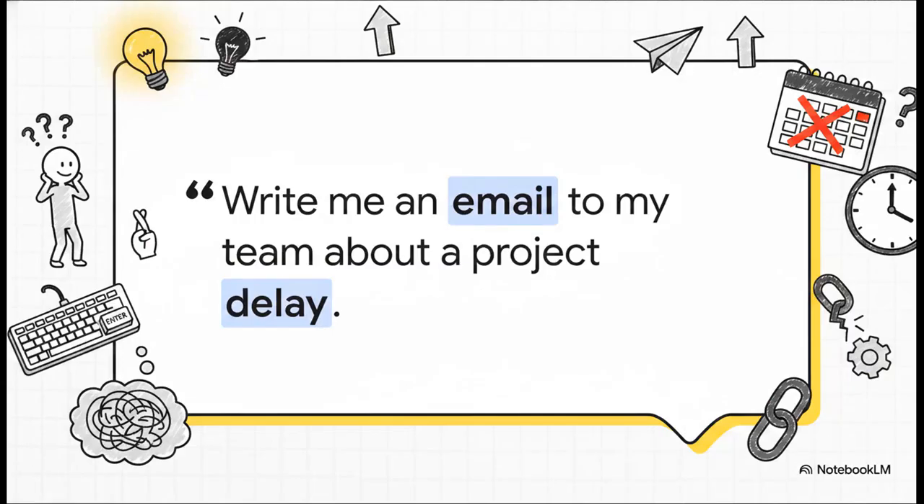So take this classic example. Write me an email to my team about a project delay. Look, we've all started with a deliberately weak, one-line prompt exactly like this, right? You type it in, hit enter, cross your fingers, and basically hope the AI has suddenly developed telepathy to understand the exact nuances of your workplace.